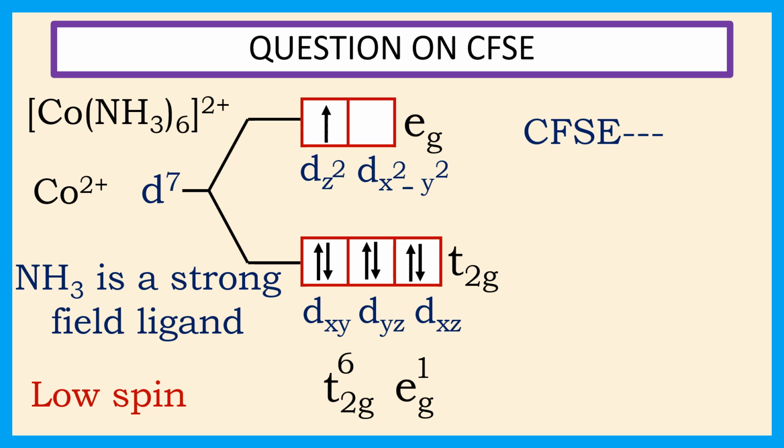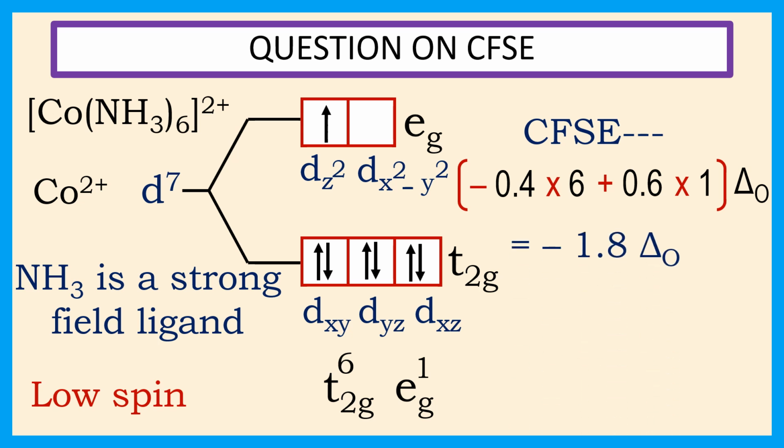CFSE is equal to minus 0.4 into 6 for 6 electrons in the t2g orbitals, plus 0.6 into 1 for 1 electron in the eg orbitals, into delta O, which is equal to minus 1.8 delta O.